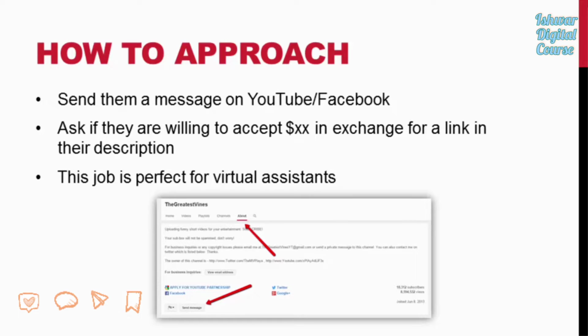Okay, now the price that you offer obviously is going to depend on A, how many views they have and how many views they're getting, B, how important or targeted their keyword is. If this keyword is a very common keyword and they're ranking high and they're getting thousands of views per day, you are obviously going to want to offer a little bit more money than a video that's getting 10 or 20 views per day, a long tail keyword. Okay, so that kind of depends on how popular and profitable the video is going to be. But you can just offer an amount, you can go monthly, $20 a month, put their link in the description. You can go yearly or maybe forever, it's completely up to you. Just kind of discuss it and negotiate with the video creator until you guys meet at a means.